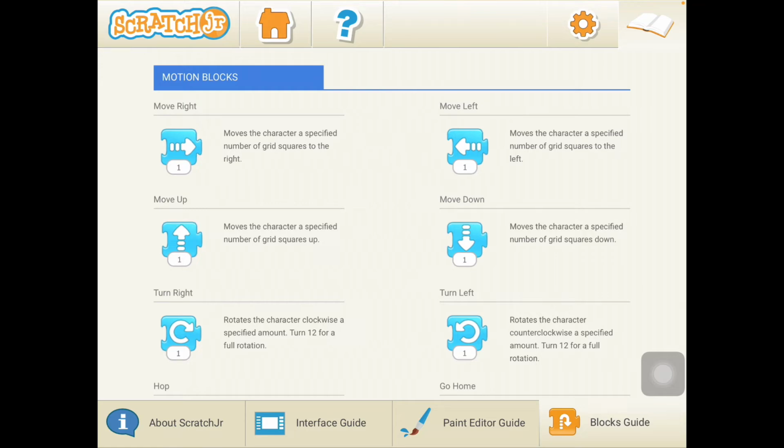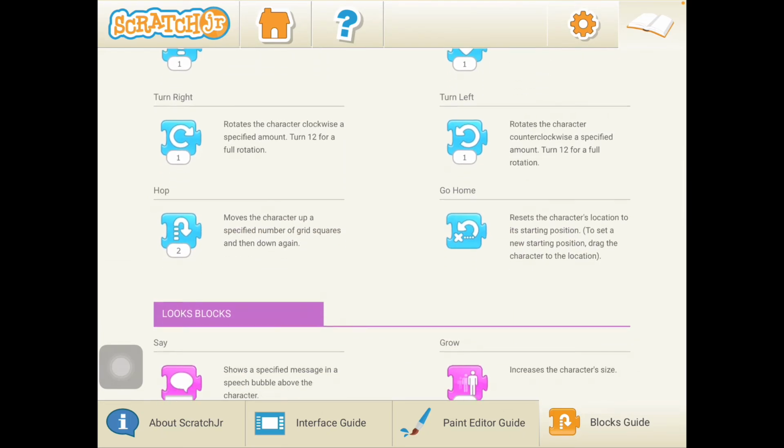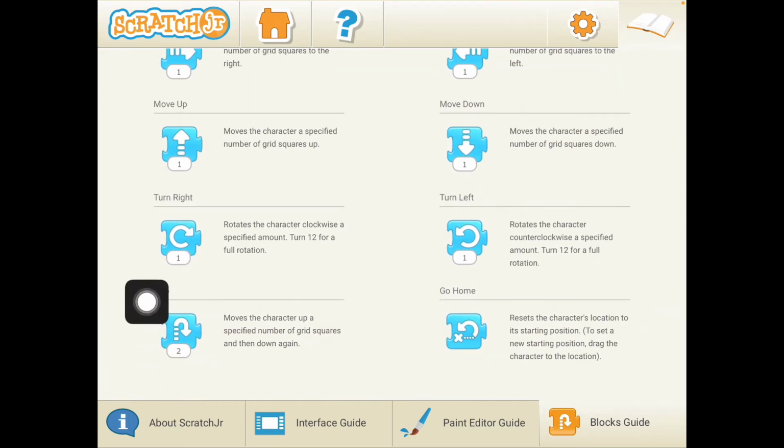Now the word clockwise means that you're turning like a clock turns, to the right. If you look in this description, counterclockwise means that you're turning backwards from a clock. You're going the other direction. You scroll up. You have the hop. Hop moves the character up a specific number of grid squares and then down again.